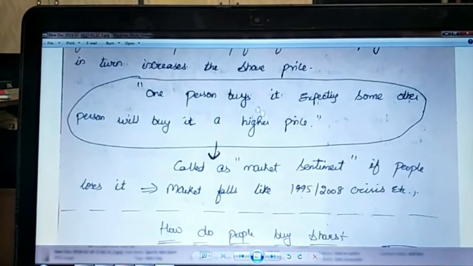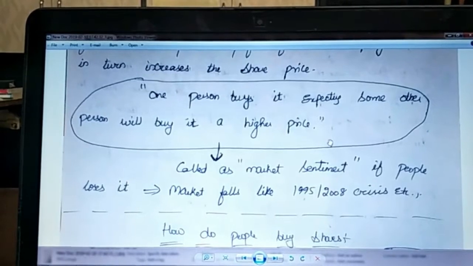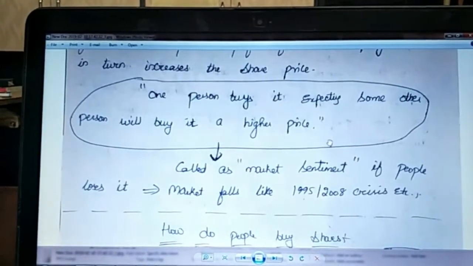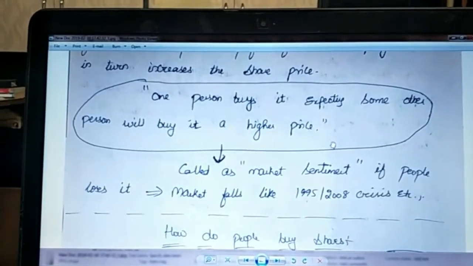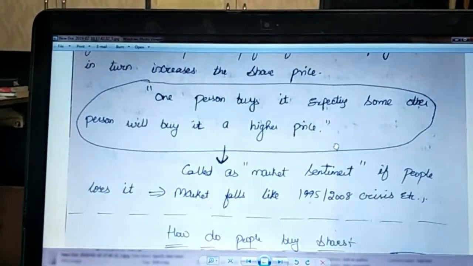This is a proverb: one person buys a share expecting some other person will buy it at a higher price. And this is what is happening in the market now. No more earning source, no more dividend. When you buy a share, you expect that it will increase and some other person will buy it at a higher price. And that's called market sentiment.